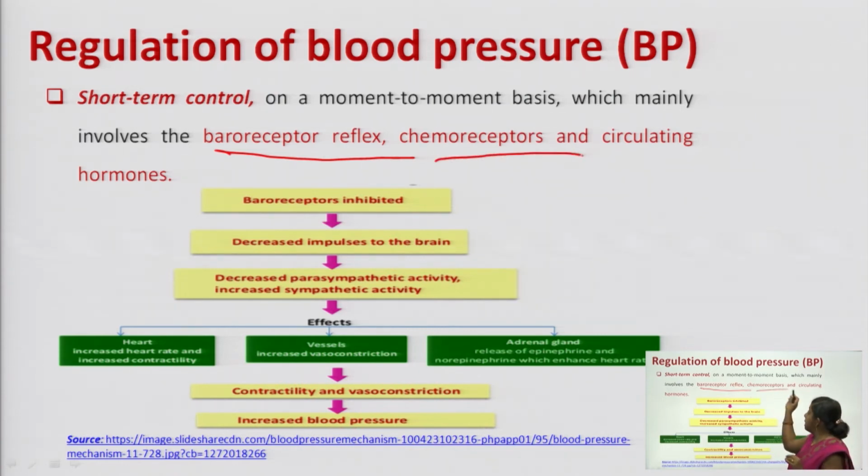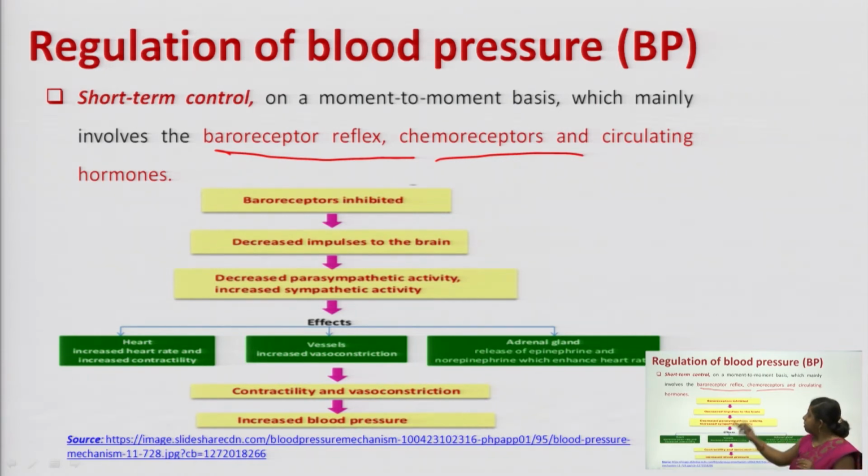Next is chemoreceptors. Chemoreceptor means those receptors which can sense the change in chemicals like H ions and oxygen content, carbon dioxide content in our blood.